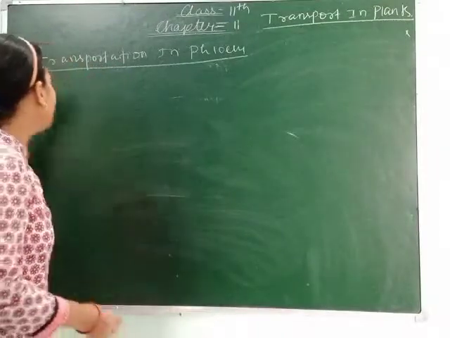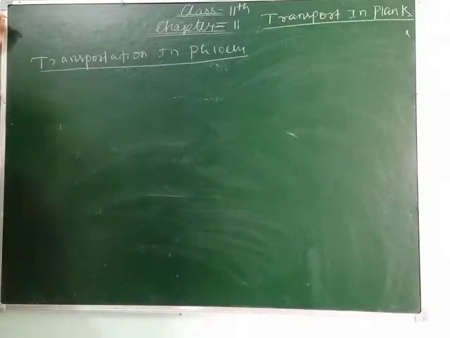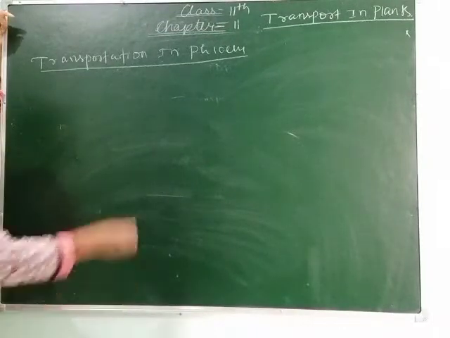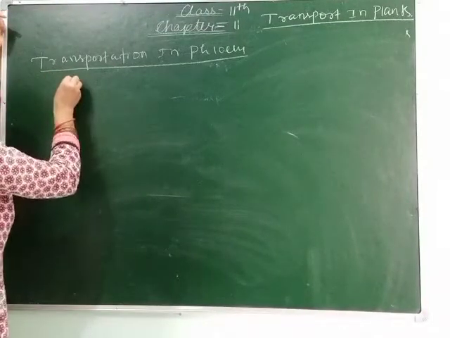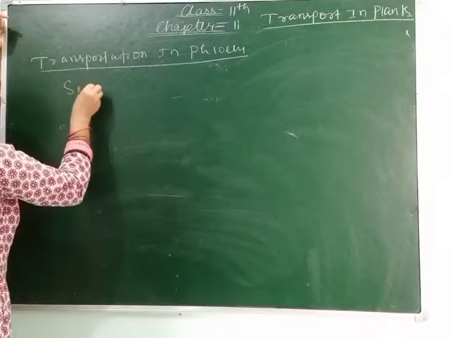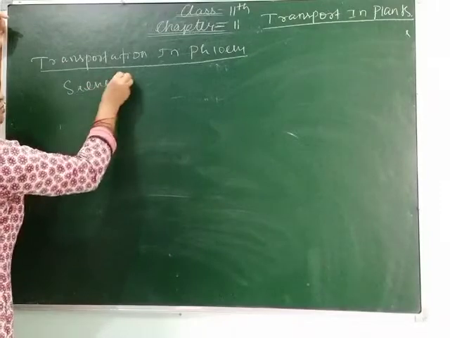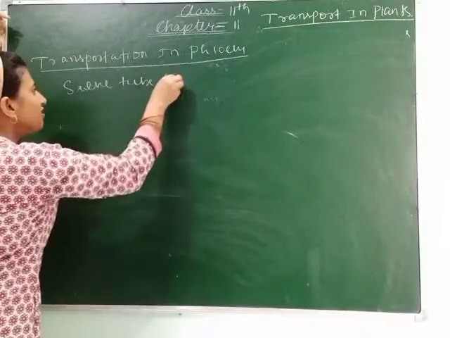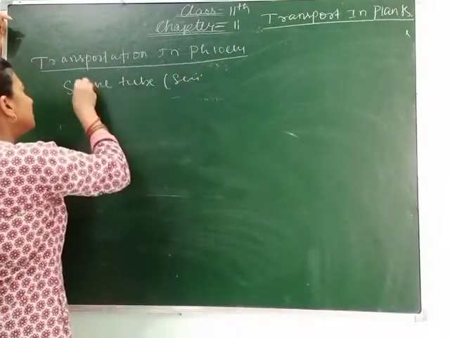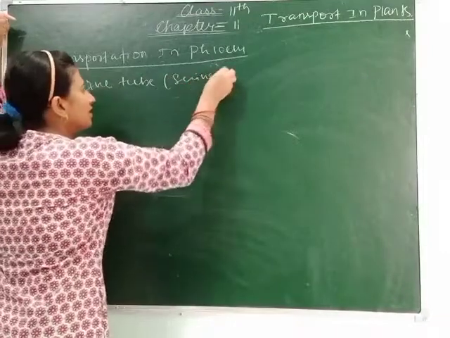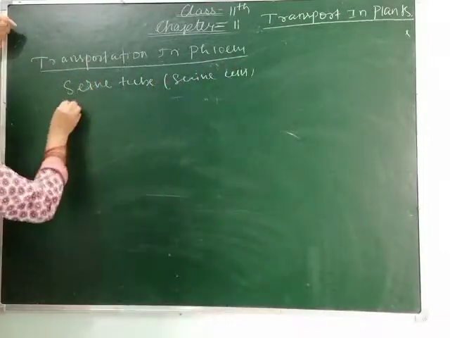Clear? So here we will understand that the phloem has 4 elements which help in the transportation: sieve cells or sieve tube, which consists of sieve cells, then your companion cells.